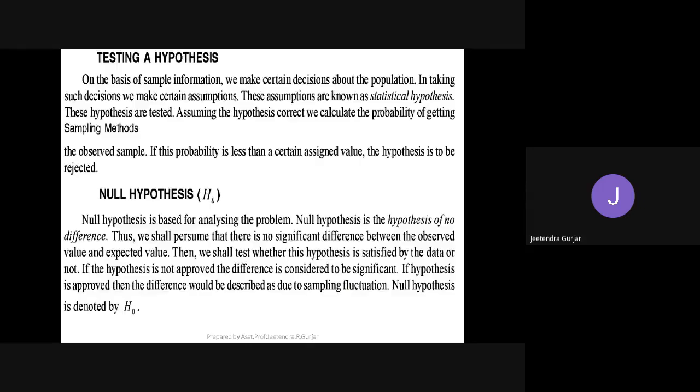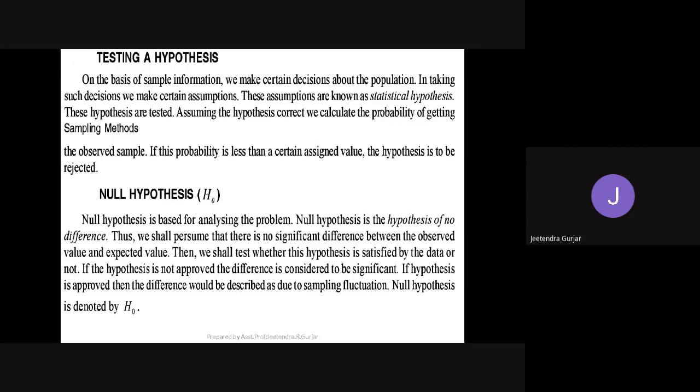Again this is very important, students. What you have done till now is you have just selected the sample. Let it be random sampling, cluster sampling, or multi-stage sampling, you have selected. After that, what? After selecting the sample, the main work starts here.